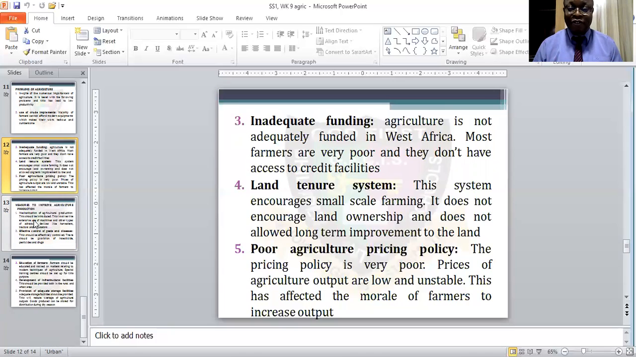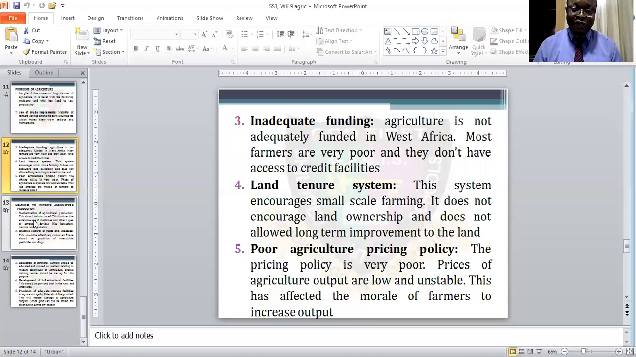Most farmers are very poor, and they don't have access to credit facilities. If the government cannot give them money, then they should give them credit facilities. The government should loan them, and this loan they will pay back depending on the agreement between the farmers and the government as well.